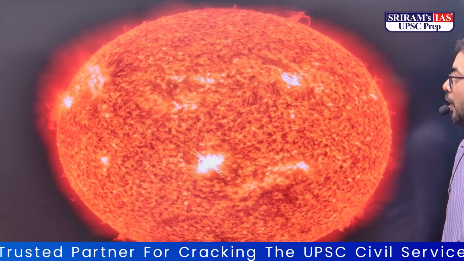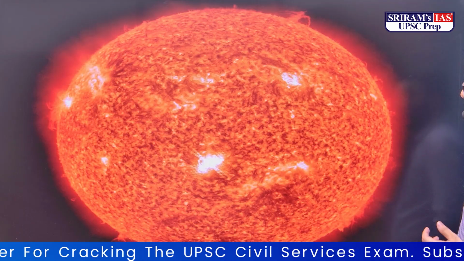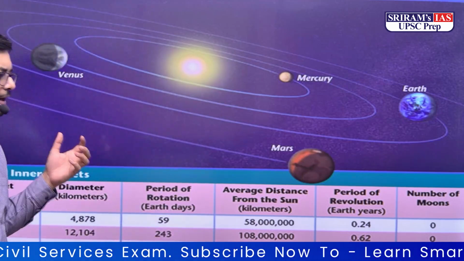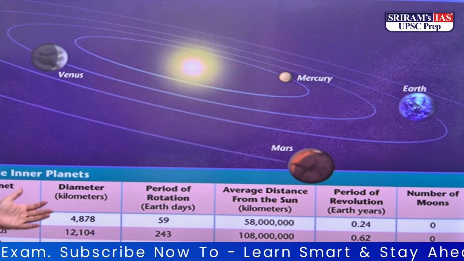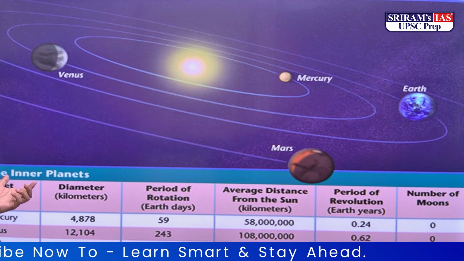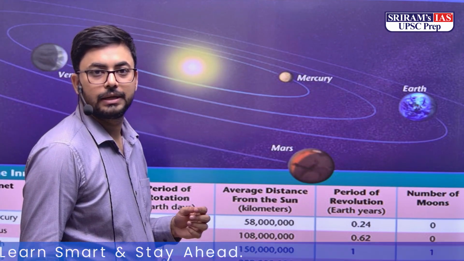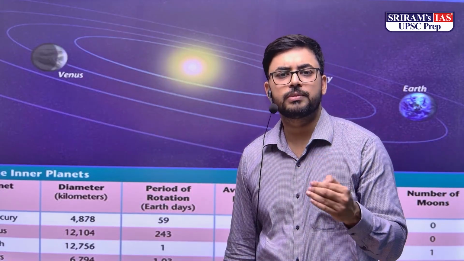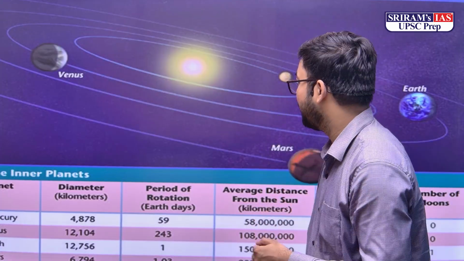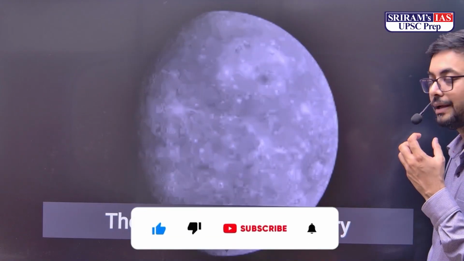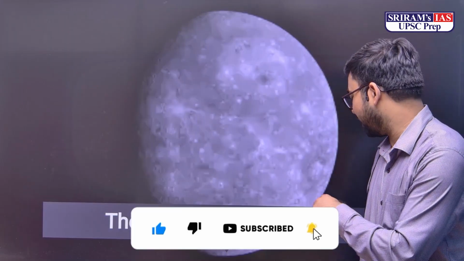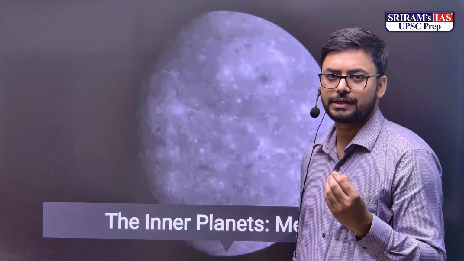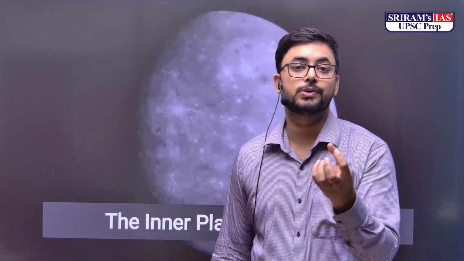Now for the planets, after studying the big boss of the solar system, we have a variety of planets. There are a total of 8 planets. Four of them come in a category we call inner planets: Mercury, Venus, Earth and Mars. One by one, we will look at what they are capable of and what they are made of. The first planet, nearest to the Sun, is Mercury. It takes only 88 days to revolve around the Sun.